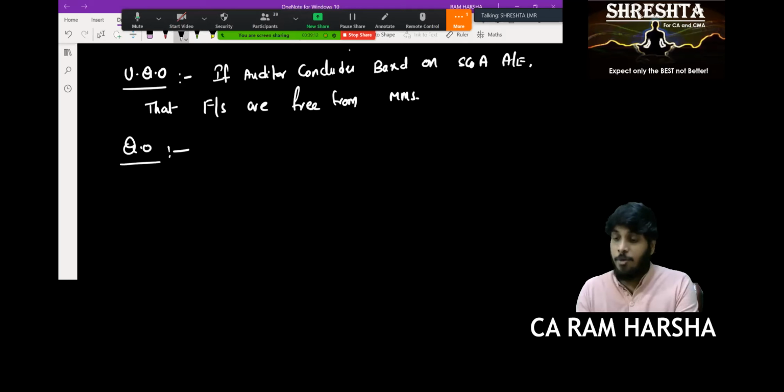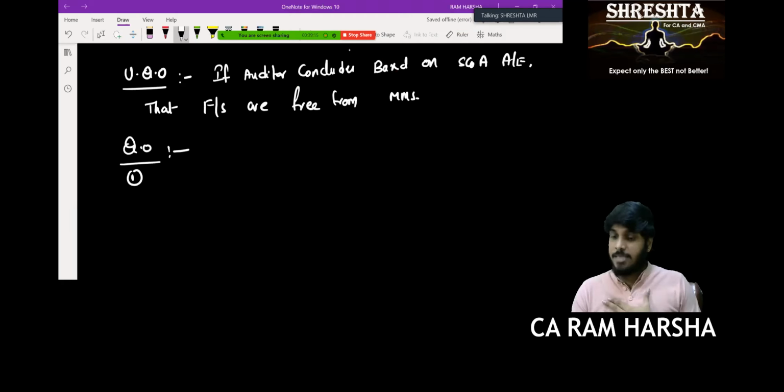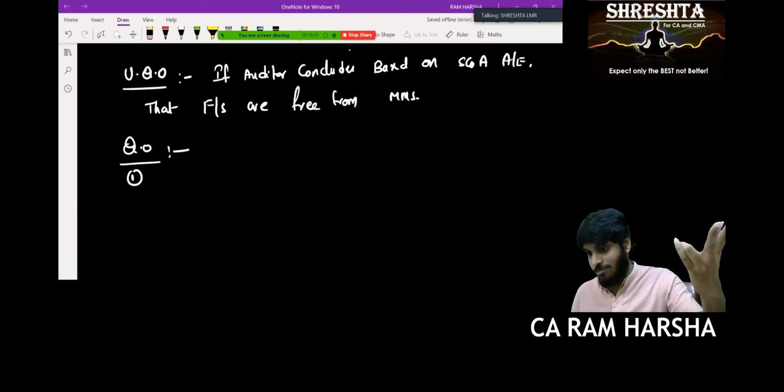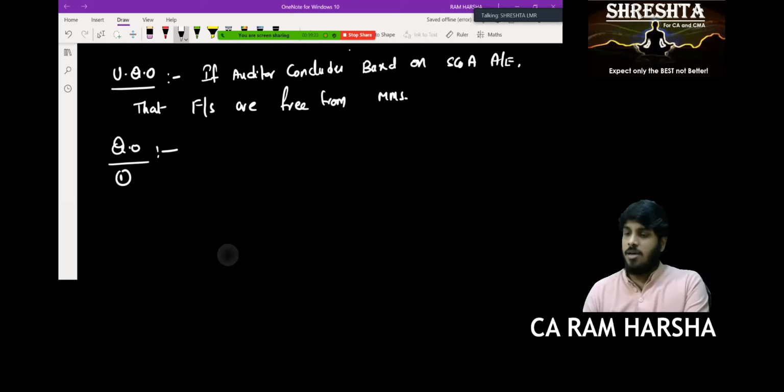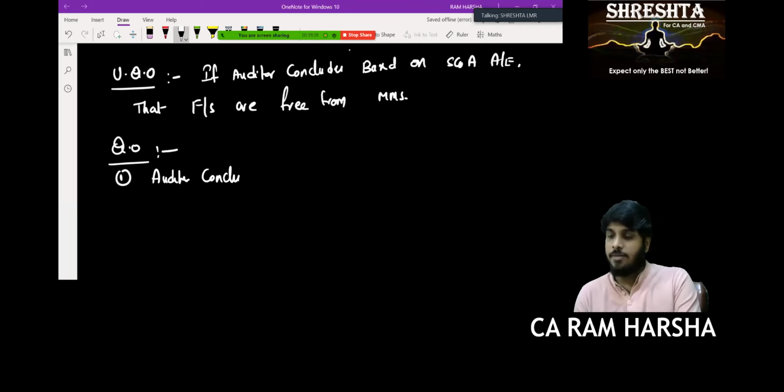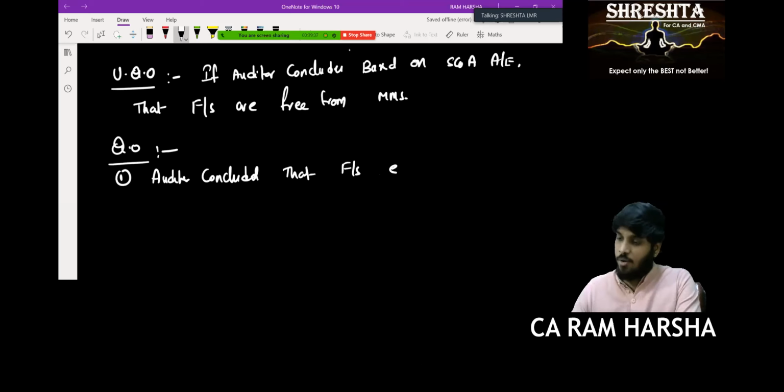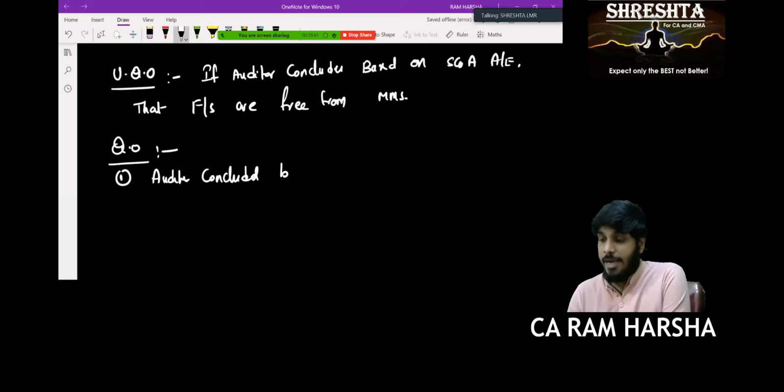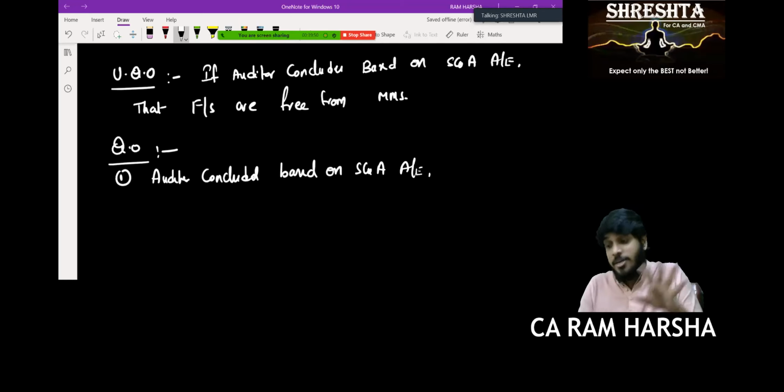Qualified opinion is issued in two cases, so I need to describe each case. One case, evidence is there. Another case, evidence is not there. Now, I have evidence. If the auditor concluded, and by the way, how has the auditor concluded? Based on sufficient appropriate evidence, yes, sir. You concluded based on evidence.